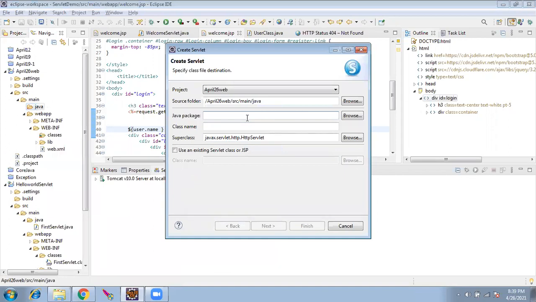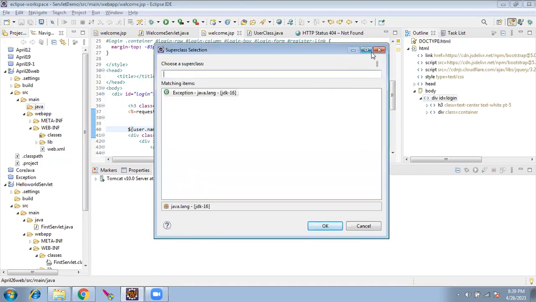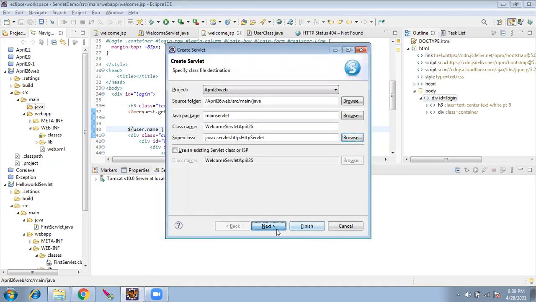The Java package is main servlet, and the servlet name is welcome servlet April 26, and it is extending javax.servlet.http servlet, but let me go with the default.